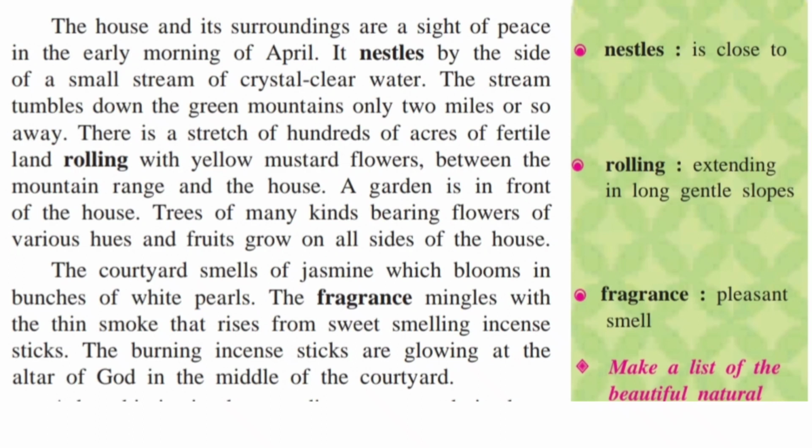Trees of many kinds bearing flowers of various hues, and hues means colors, and fruit grow on the sides of the house. Nestles means to lie close, and rolling means extending in a long gentle slope. And hues means colors, various colors.